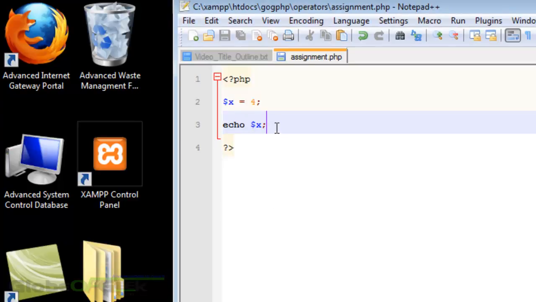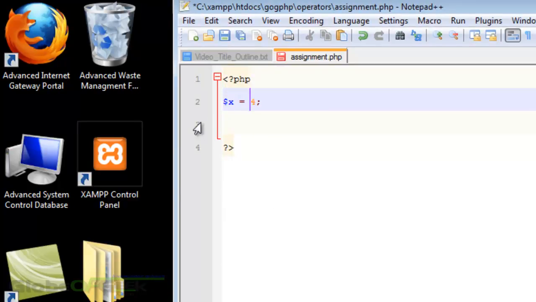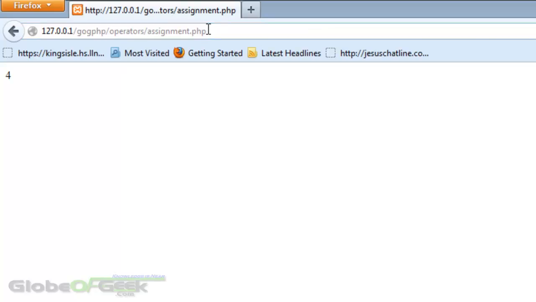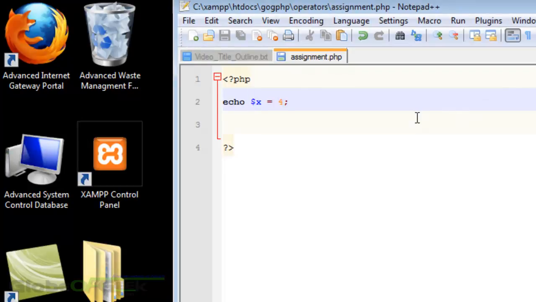Very good. And there's also a short way of doing this. You could do this: echo 'x equals 4'. Let's see if this works. I haven't actually tried this. Let's see. So it does too. You see this? This is the literal version, right? Echo x equals 4. Or if you were to put it in string data, you could manipulate this so it actually echoes exactly what you want.